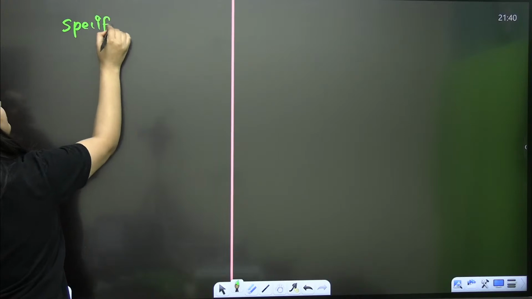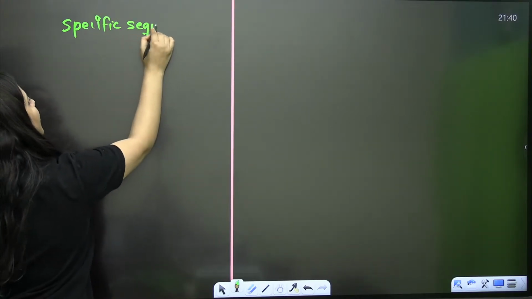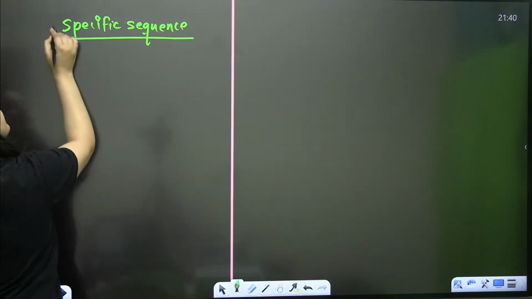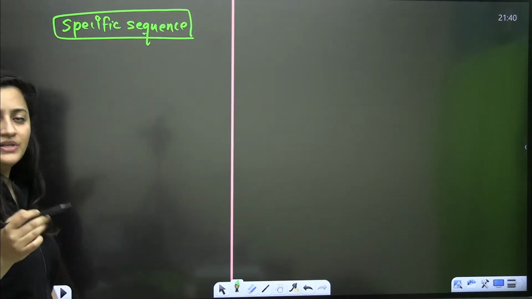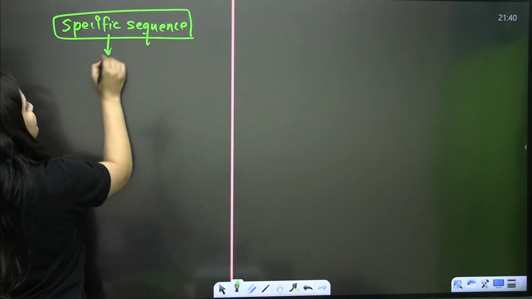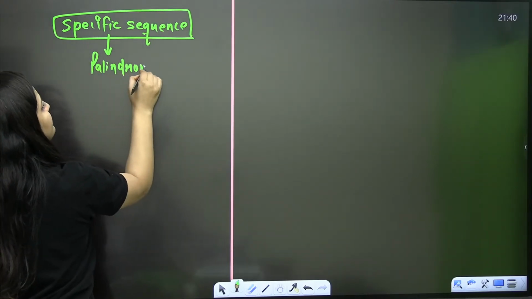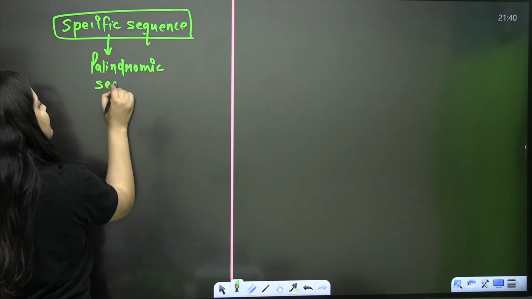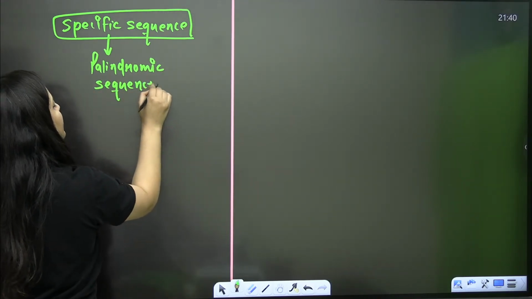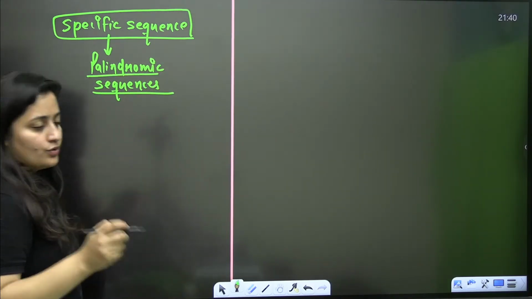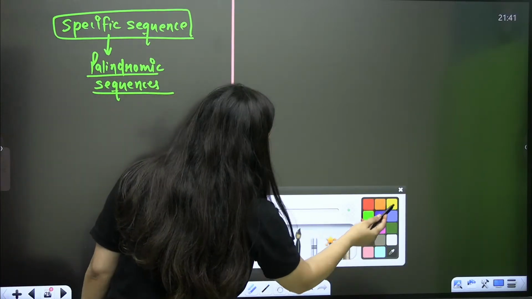I am using the word specific sequence again and again. When you talk about these specific sequences, actually they are the palindromic sequences. What type of sequences are they? They are the palindromic sequences having 2 to 8 nucleotides. For example, what is the meaning of a palindrome?